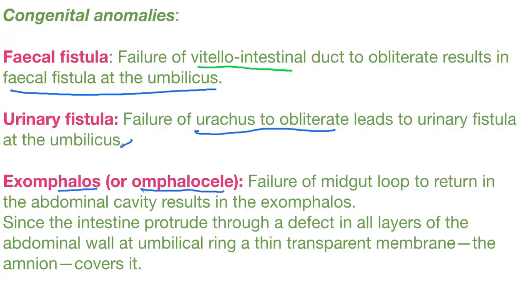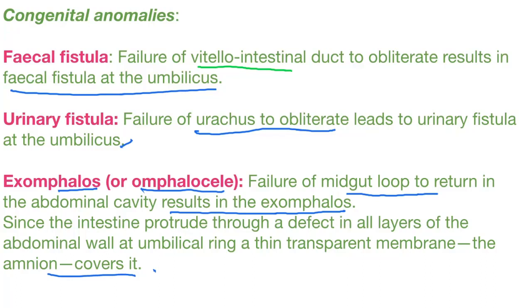Examples are omphalocele: failure of the midgut loop to return into the abdominal cavity results in exomphalos. Since the intestines protrude through a defect in all layers of the abdominal wall at the umbilical ring, a thin transparent membrane, the amnion, covers it. Okay, right? So these are the anatomical significance of the umbilicus and congenital anomalies of the umbilicus.